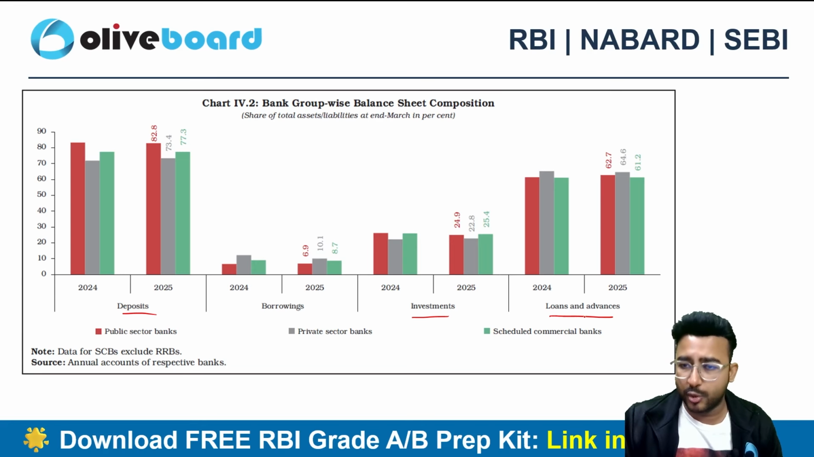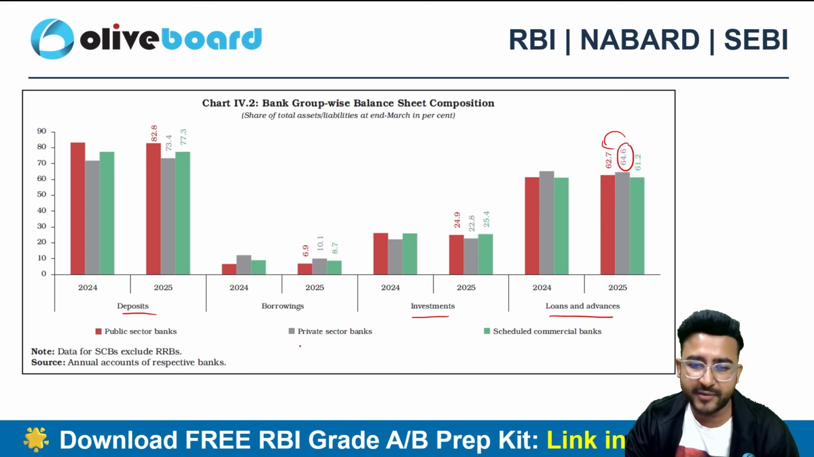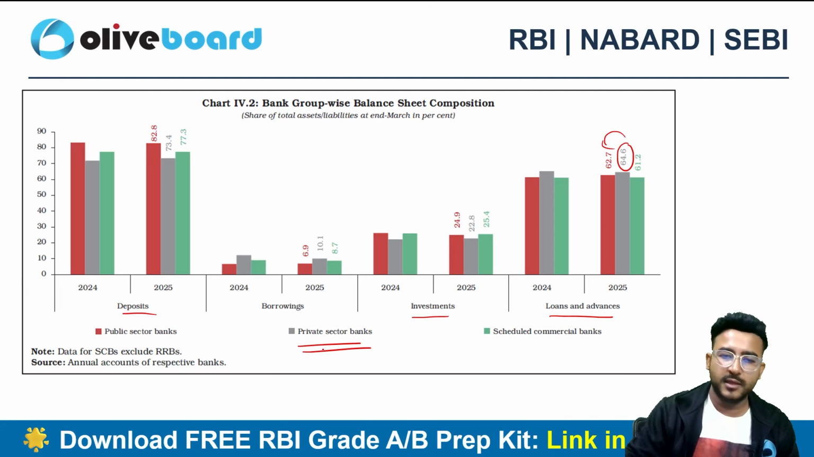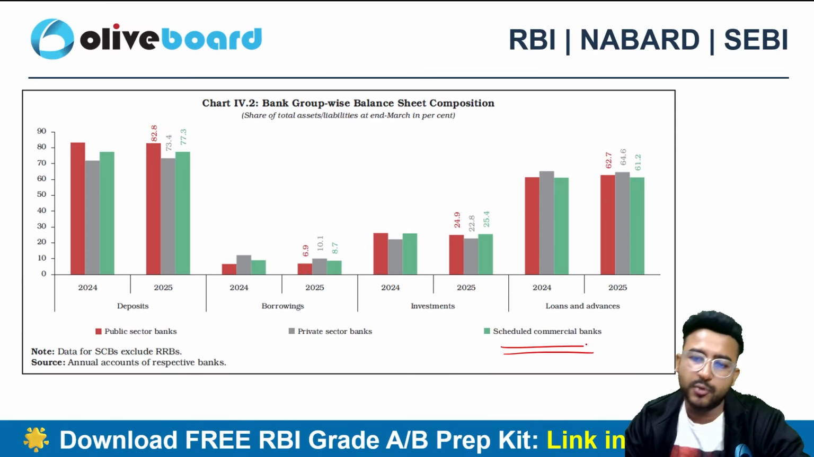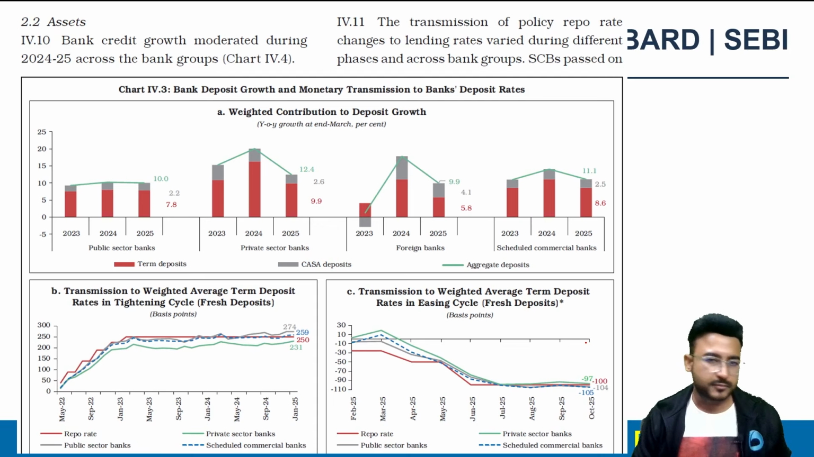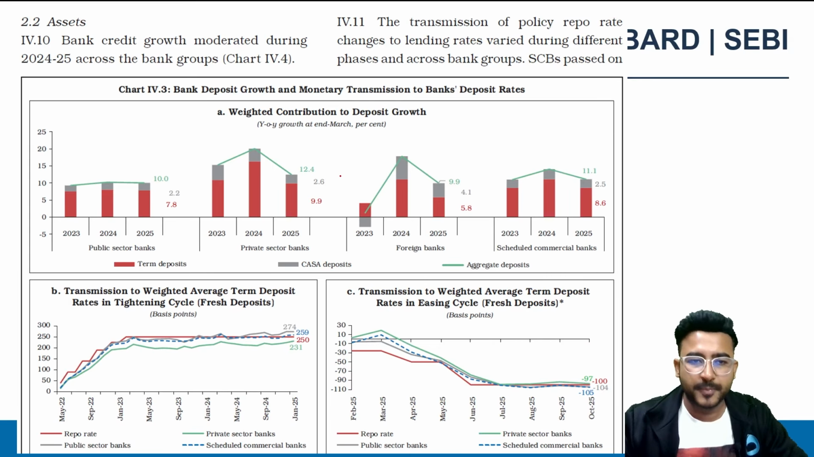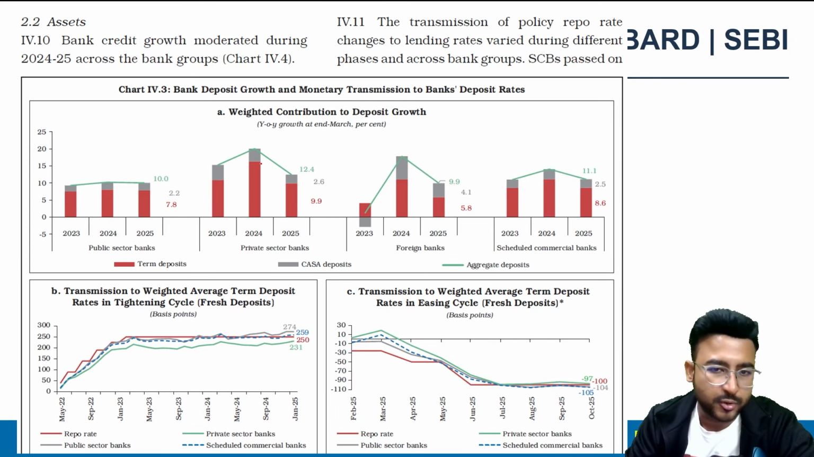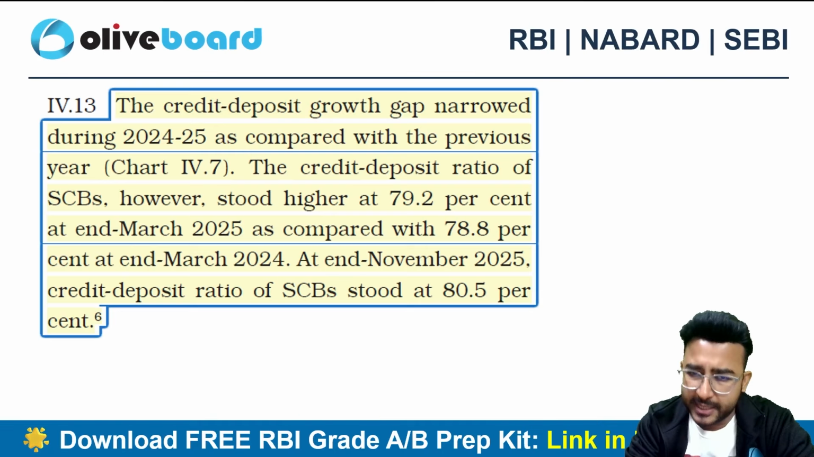And if I talk about the loans and advances, the private sector banks are outpacing the public sector banks. The gray line is of private sector banks, the red line is of public sector banks, right? The green line is of scheduled commercial banks combined. And here we can see the bank deposit growth also, which is in a moderate trend only.